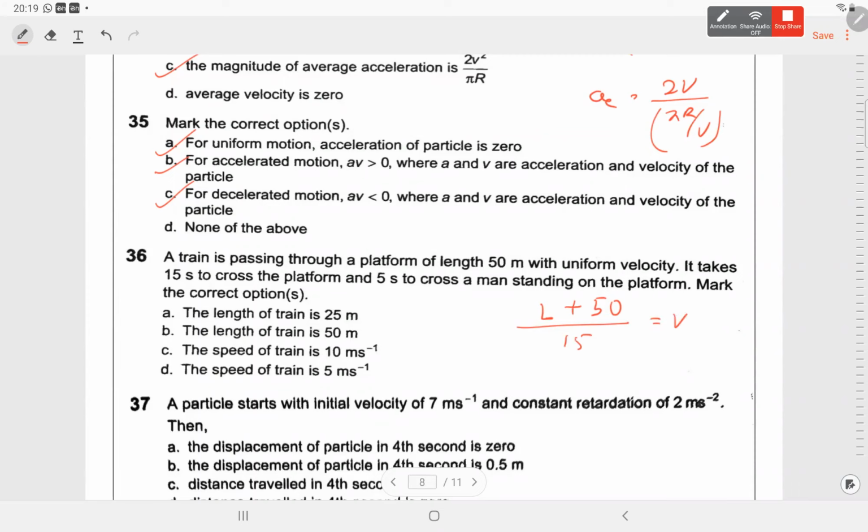L is the train length, 50 meters is the platform length, so total L plus 50, and time taken is 15, right? Second, when it crosses the man, it takes only 5 seconds. So L by 5 will be equal to v. In the first case, it is the platform length plus